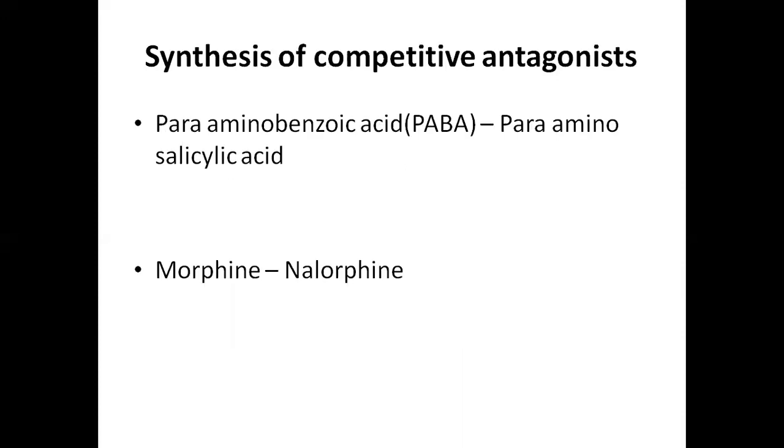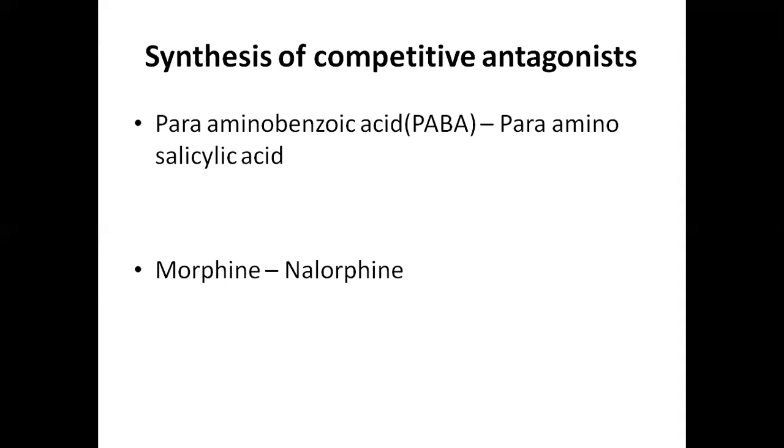Coming to the second use of synthesis of new compounds. By knowing the structure of the drug molecule, we can synthesize competitive antagonists. Examples are para-aminobenzoic acid and para-aminosalicylic acid. This para-aminobenzoic acid is an essential growth factor for several microorganisms. These bacteria utilize para-aminobenzoic acid for synthesis of folic acid, which is important for the synthesis of the cell membrane of the bacteria.